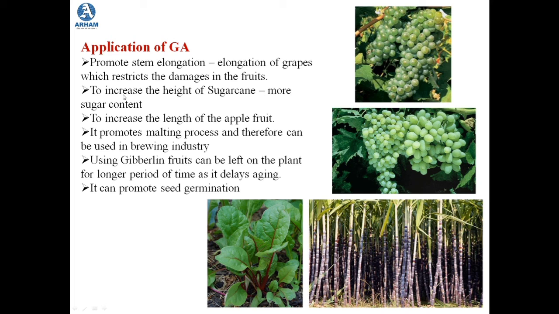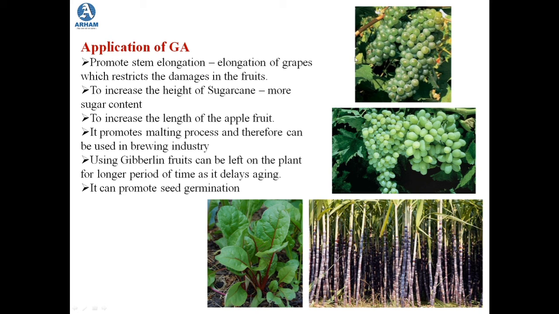The next one is to increase the height of sugarcane. As the height of sugarcane increases, there is more sugar content, which is again commercially very profitable for farmers. Then the third application is to increase the length of the apple fruit.